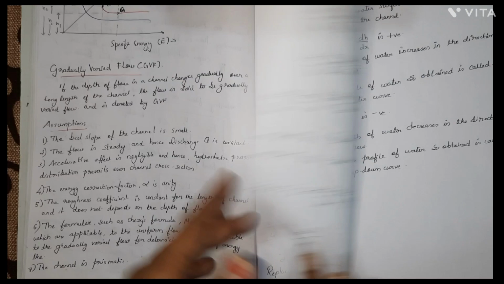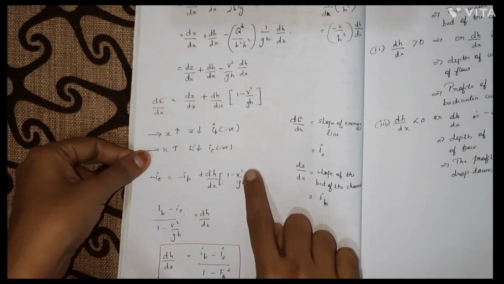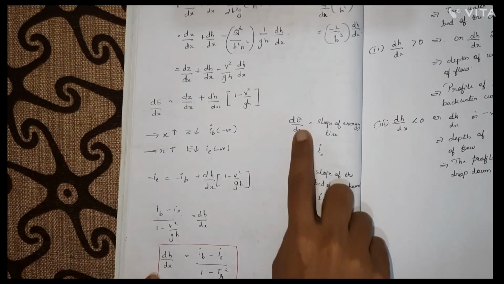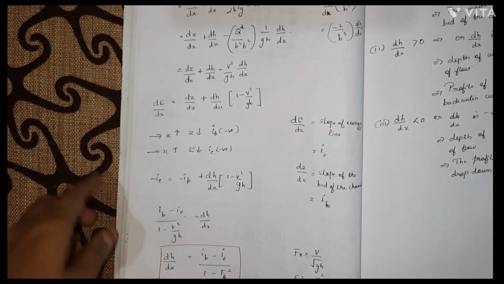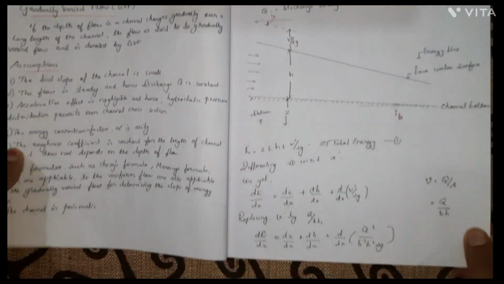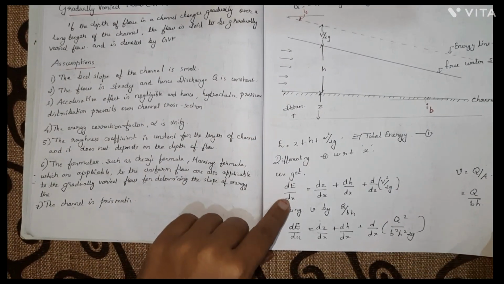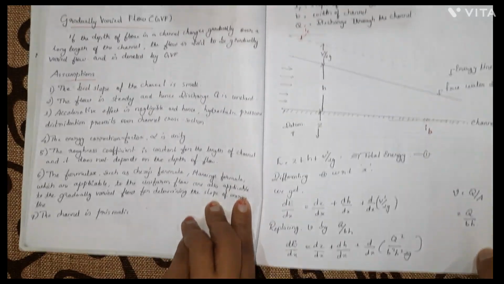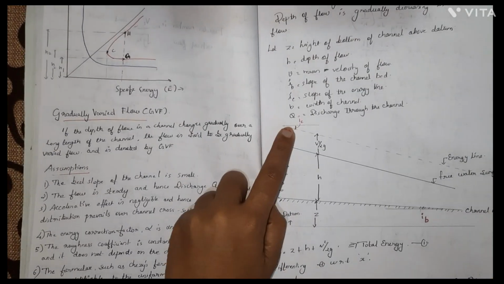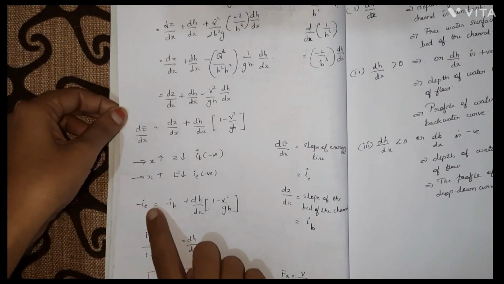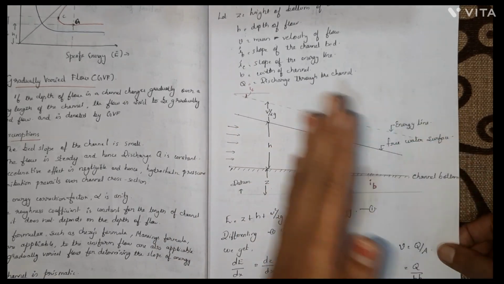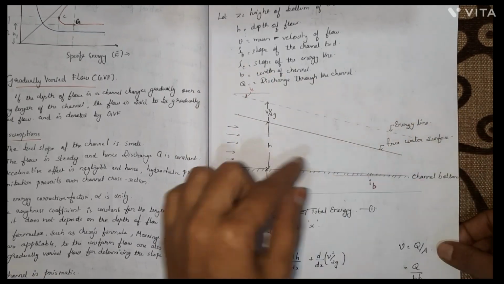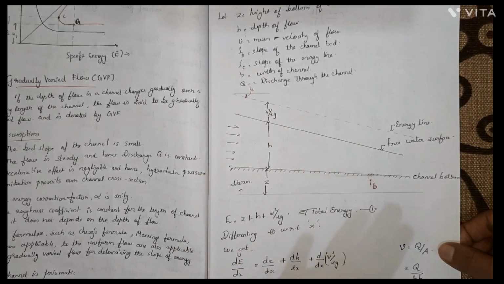Okay, so I'm expressing IB and IE as negative now, and dE by dx is nothing but the slope of the energy line, isn't it? That is, what we have done is we are differentiating the energy with respect to x, and dE by dx is actually the slope of the energy line, that is IE itself. So I can mark it as IE. But since I am moving in the positive x direction, that is the direction of the flow, right? So along the direction of the flow, both IB and IE, we are taking it as negative.